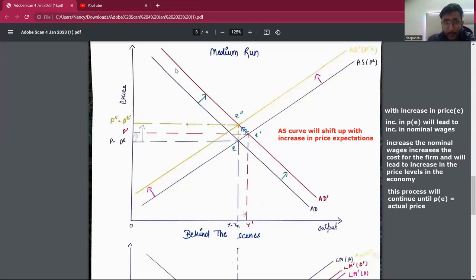So our output is more than the natural level. But now, if people are allowed to change their expectation, an increase in price expectation will lead to an increase in the nominal wages. They will ask for more nominal wages, and with an increase in nominal wages, it will increase the cost for the firm. And if the cost for the firm goes up, they will start charging more. So if we see from the AS relation, an increase in price expectation will shift the AS curve upward. If we draw in the diagram, it will shift the AS curve upward.